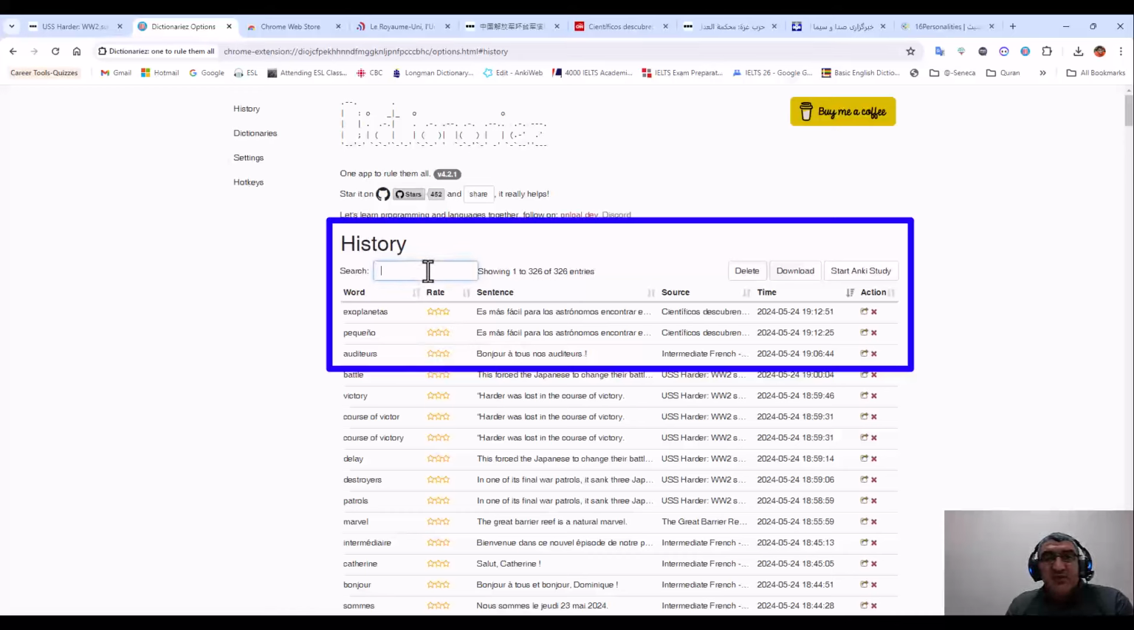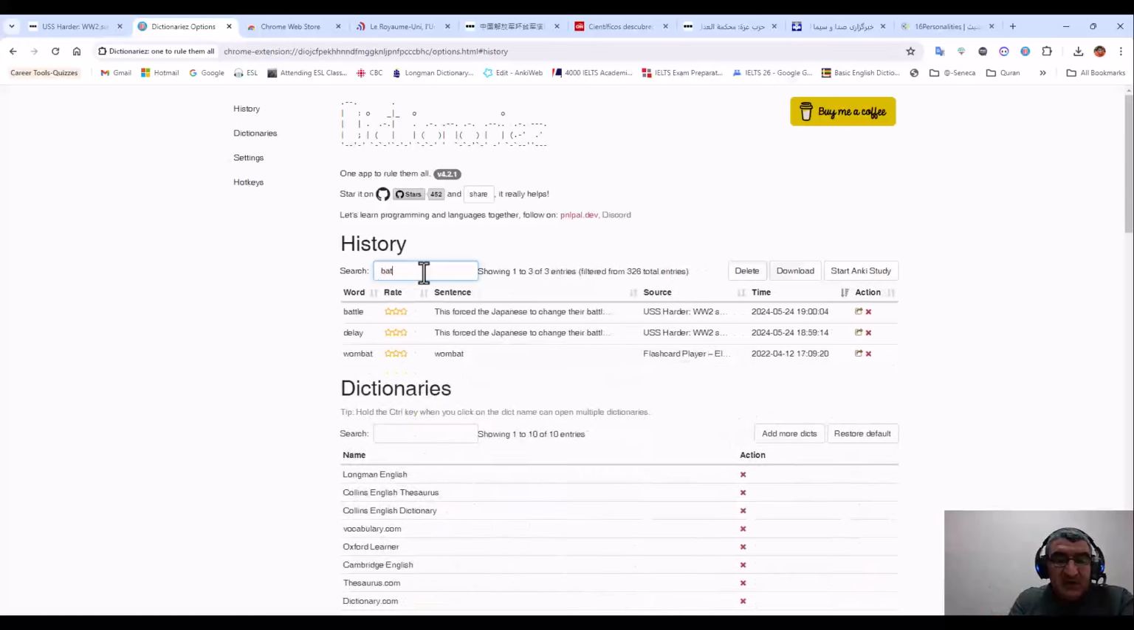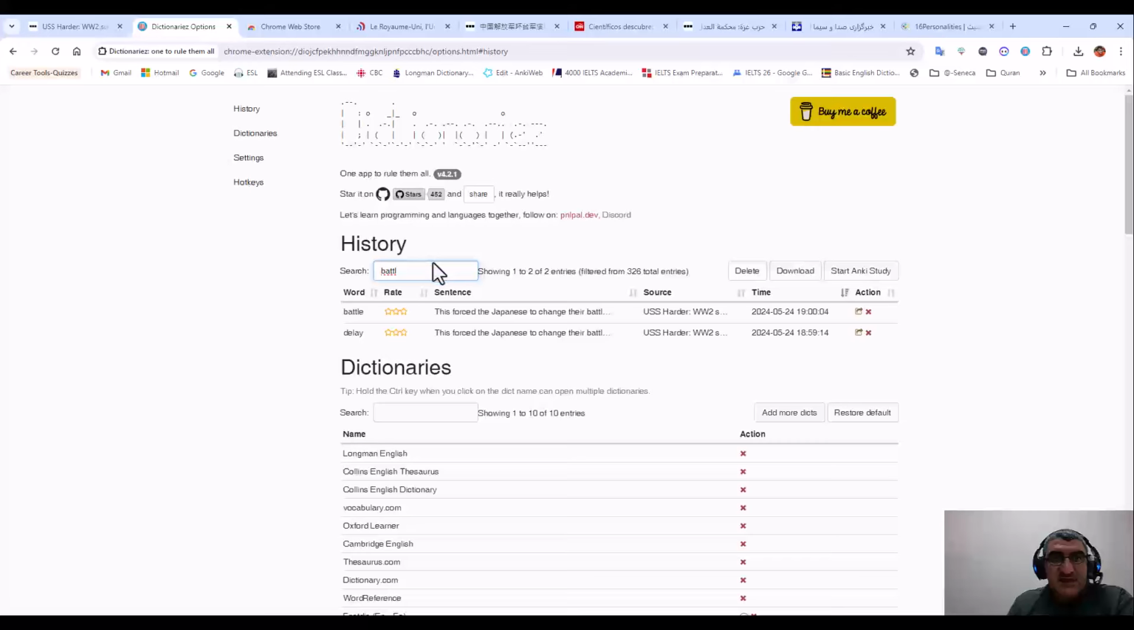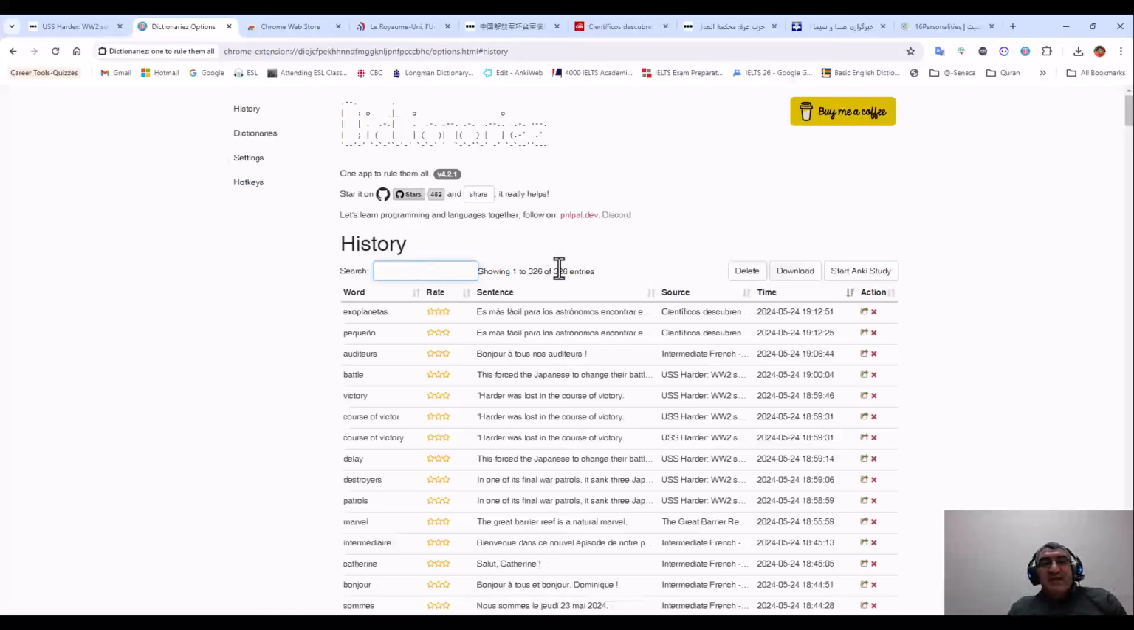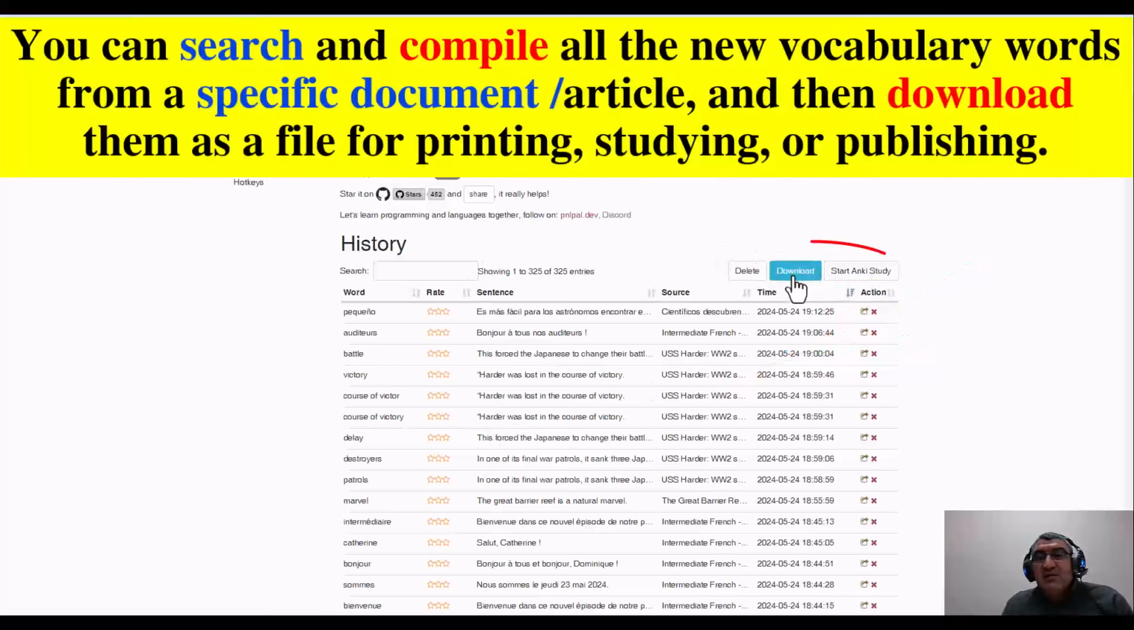I can even search the word. For example, I know that I have searched the word battle. I can type here, and you see it very quickly brings the word if I want. It shows that I have searched more than 300 words when I was teaching or working, something like this. And for the words I don't need, I can click and delete them from the list, then sort them, and I can even download them as a file.